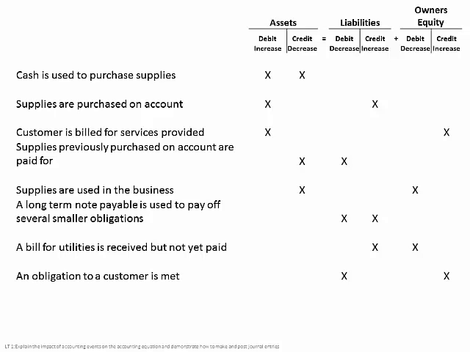Once the service is performed, we're going to debit that unearned revenue and we're going to credit earned revenue. We'll talk about that a little bit later. One type of capital stock is exchanged for another one. This is our final example, where owner's equity is going to be a debit decrease and a credit increase. We're not going to go too far into this one, strictly because this is a complicated one that we talk about a little bit later this semester.